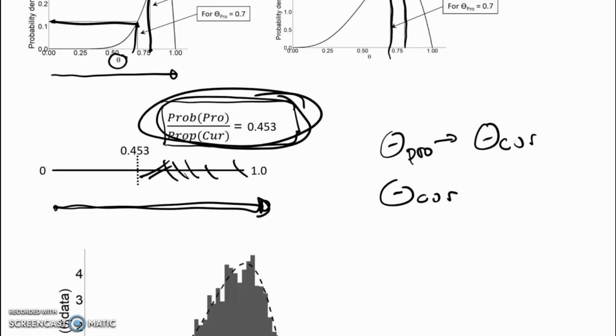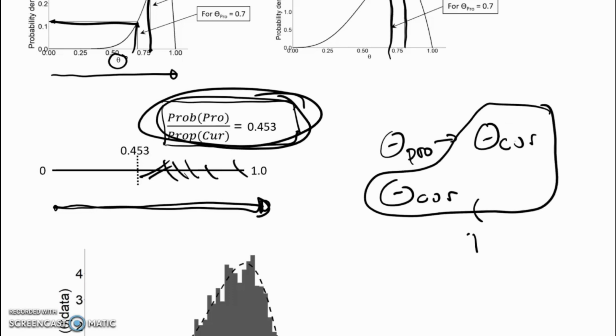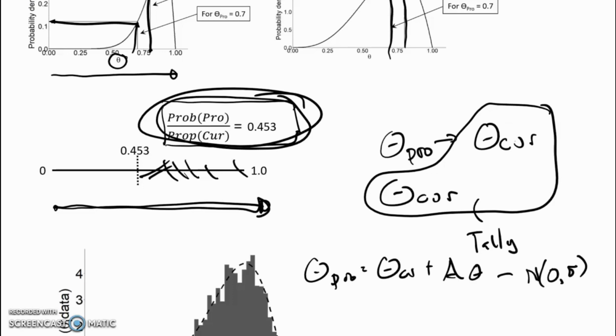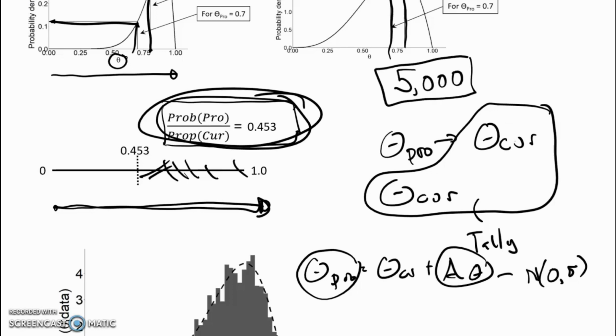And then we just repeat this process. One way or another, we've got our theta current, so we tally it. Then we create a new theta proposed. It's going to be theta current plus delta theta. Again, we're going to have another random draw from a normal distribution with standard deviation sigma. So we're going to get another delta theta, and another theta proposed. We repeat that process, and we go over this process 5,000 times. So you have 5,000 iterations.